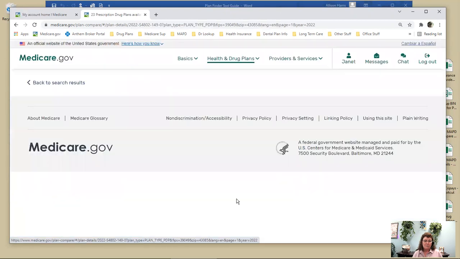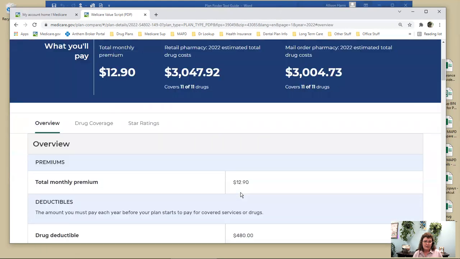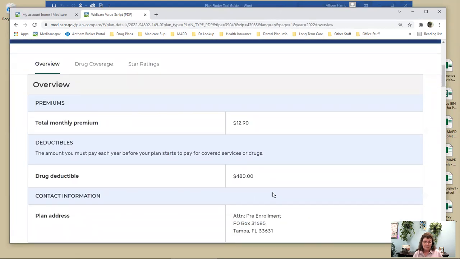Okay, so plan details. This will tell you this is my monthly premium. This is my deductible. Okay, don't be scared by the $480. Most plans, unless they're kind of expensive, have a deductible, but many plans will waive the deductible for generic drugs, and I'll show you a way to determine how that is.